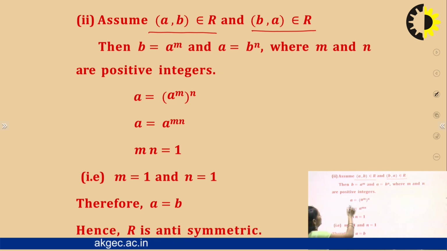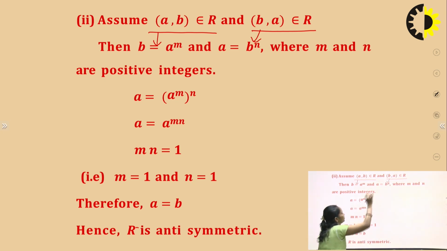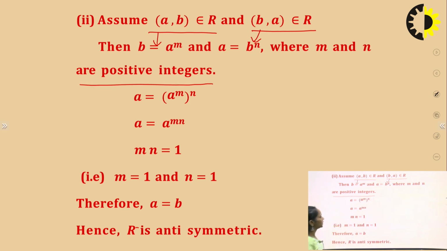So, from the given question, if (a, b) belongs to R, then we can write b is equal to a to the power of m, and if (b, a) belongs to R, then we can write a is equal to b to the power of n, where m and n are positive integers. So from both, we can write this: a is equal to a to the power of mn.